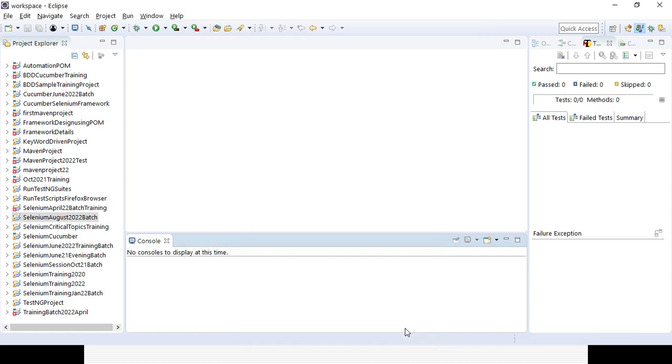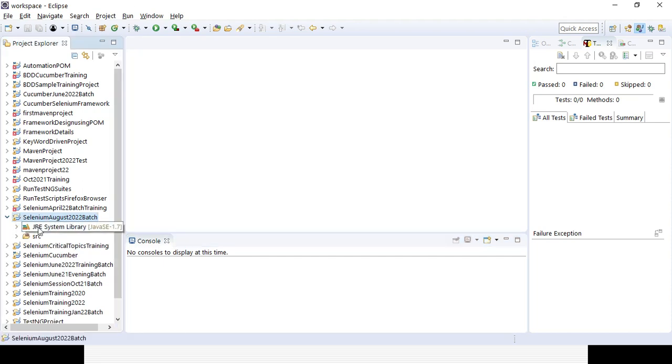It might take some time. Once it is created, you will be able to see it in the project explorer section. We have created the Selenium August 2022 batch project. Then you can expand it, and you will see the Java related jar files are automatically added. Because it is a Java project, all the Java features, classes, interfaces and methods will be available.